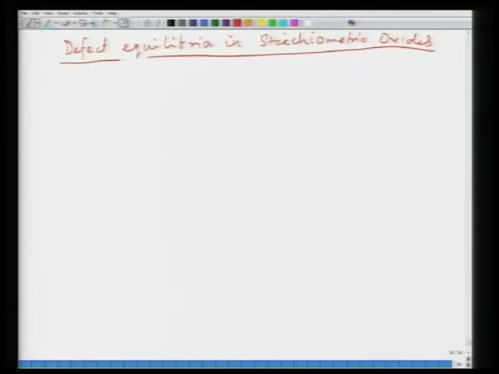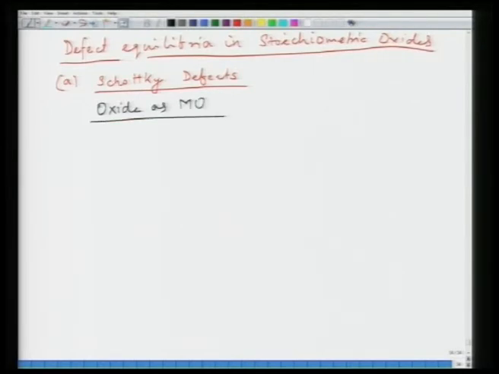So, let us take first the case of Schottky defects. Okay. So, defect reaction: consider the oxide as MO. So, what is the defect reaction in this oxide MO?